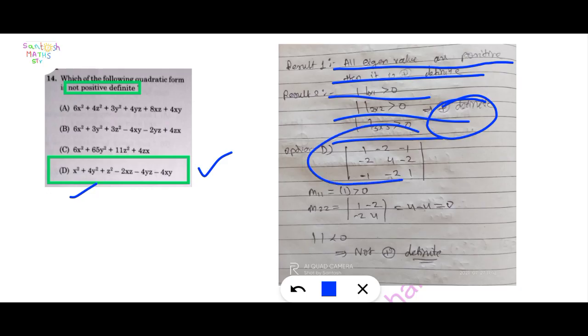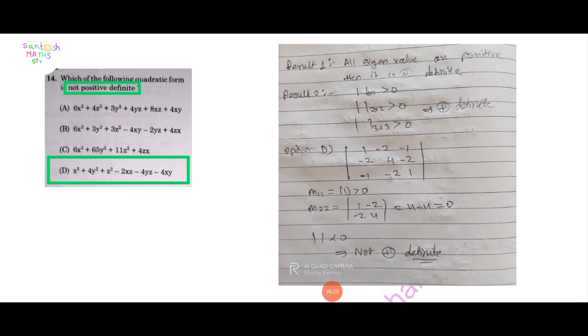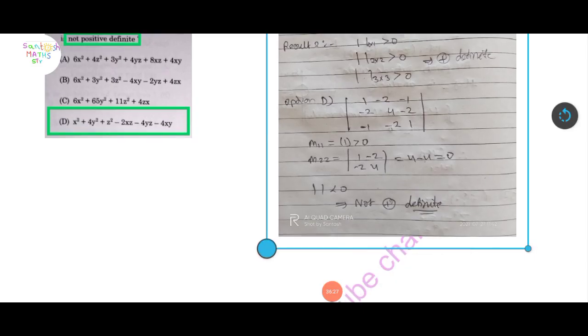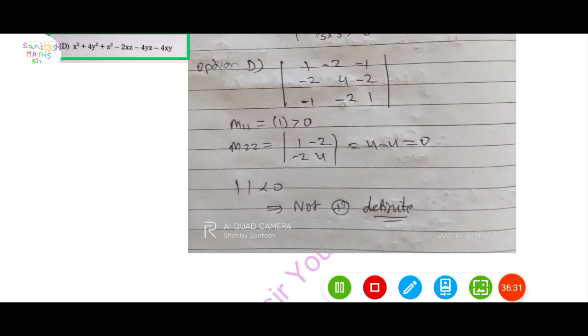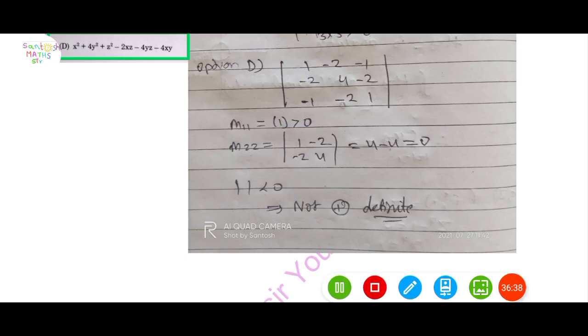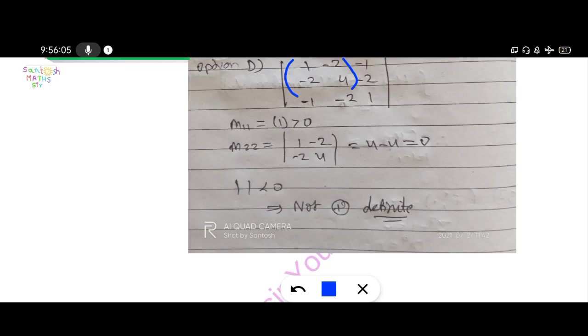This is the matrix form of option D: x square plus 4y square plus z square minus 2xz minus 4yz and 4xy, and find its determinants. First, the 1 cross 1 minor is 1, which is greater than 0, and second, find the 2 cross 2 matrix.